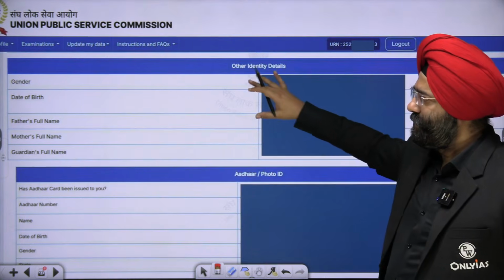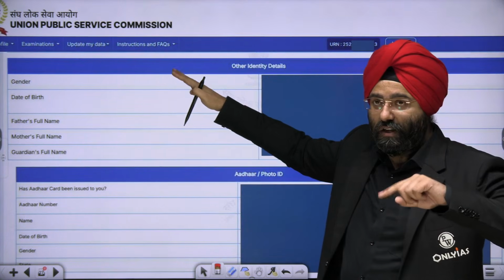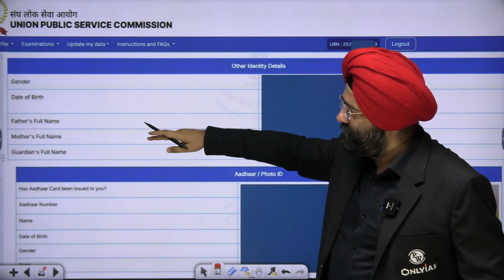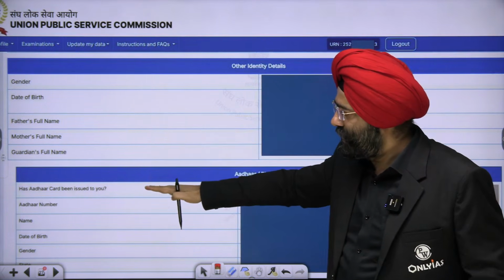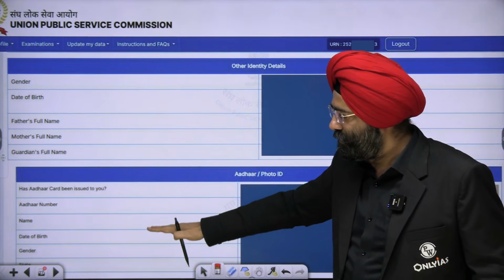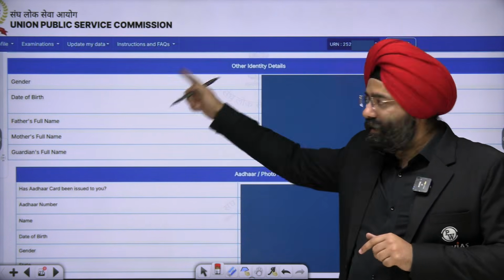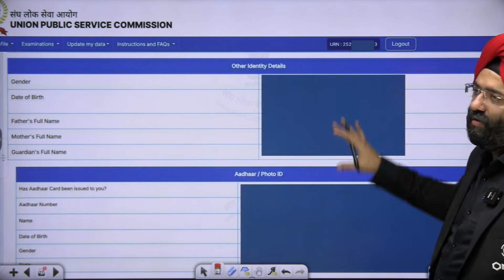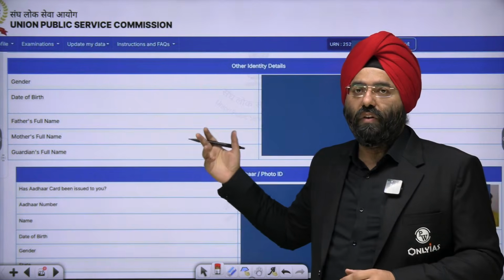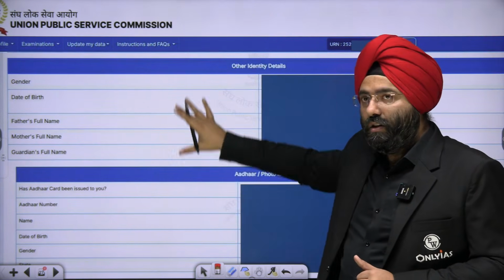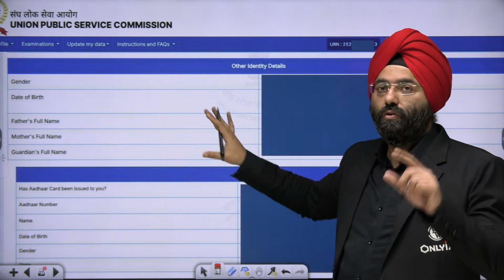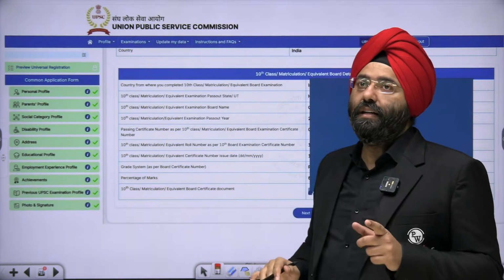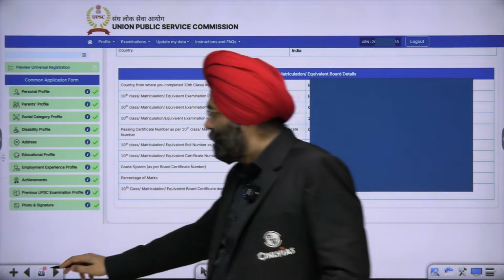It is going to be like this. This is a URN form: gender, date of birth, father's name, mother's name, guardian name if applicable. Has Aadhaar been issued to you? If yes, date of birth and all. So this is the universal registration form. We have hidden the details because of privacy concerns, so we cannot show you whoever has filled the form. This is the universal registration number form which you are going to see and observe. Clear? Okay.